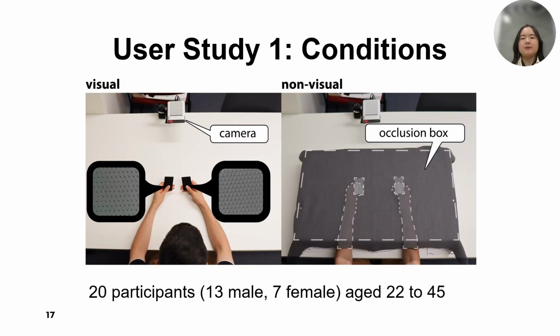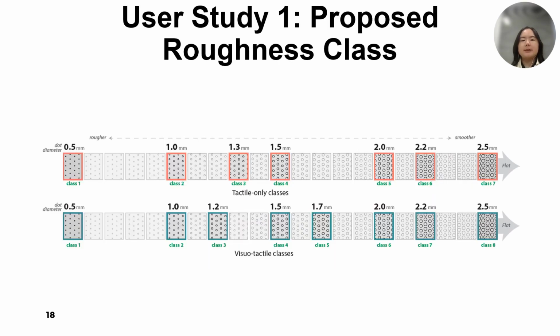We have 2 conditions in our study, visual tactile and tactile only conditions. We recruited 20 participants aged 22 to 45. According to the calculated average JND, we derived 7 roughness levels for the tactile-only condition and 8 roughness levels for the visual tactile condition. The reason we proposed 2 different roughness classes is that we also want to cover the situations where you cannot see the roughness patterns, even potentially for visually impaired people, and also align with our JND conditions.